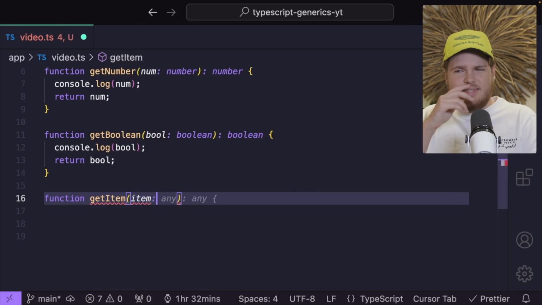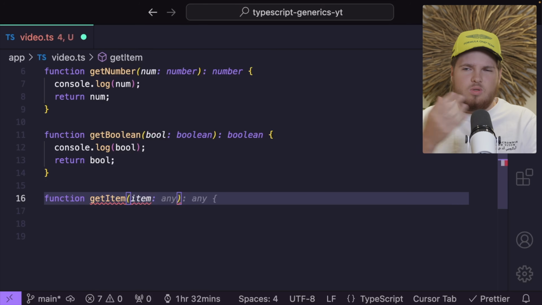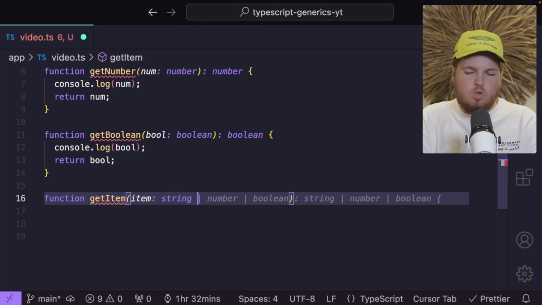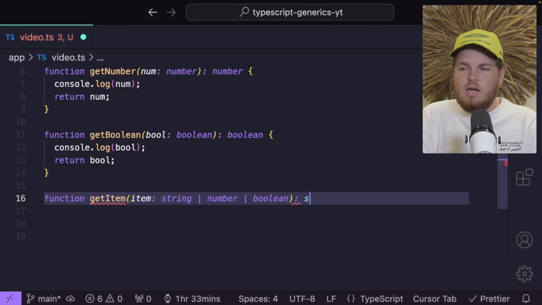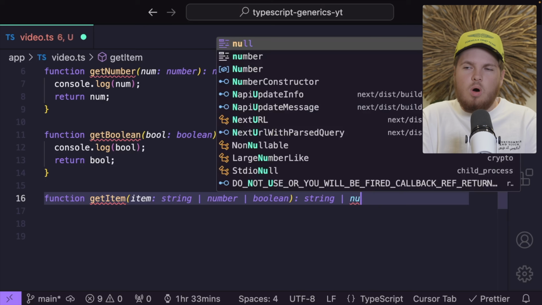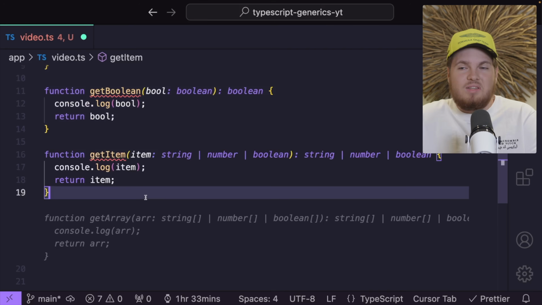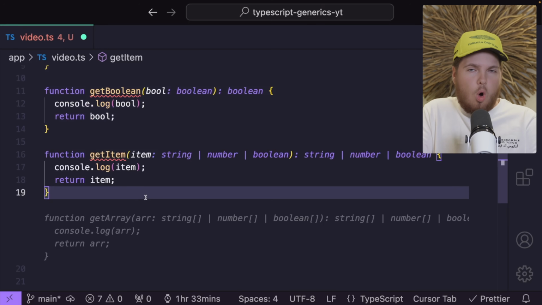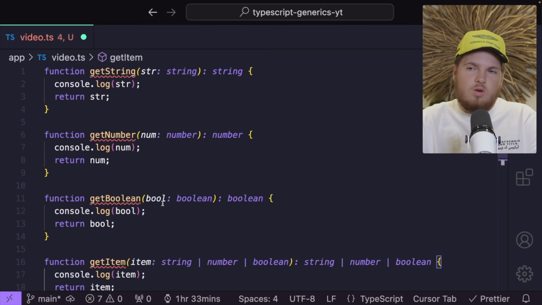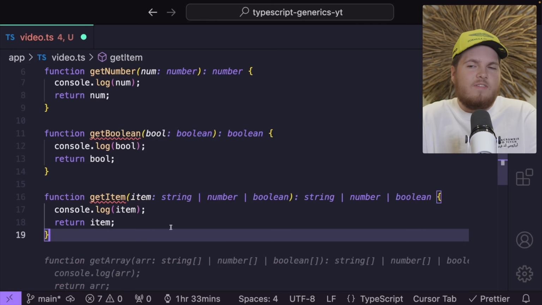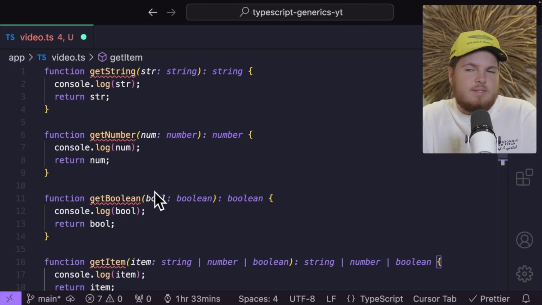Now we could say this is of type any, but this isn't good TypeScript code. So let's say item could be of type string, then it could also be of type number, or it could also be of type boolean. And then for our return type, we could say, hey, yeah, this could also be of type string, or this could be of type number, or this could be of type boolean. And you know what? At the end of the day, this code works. It's fine. This isn't a generic, but this code works. Instead of now having three functions, we have one function which does the same thing, right?